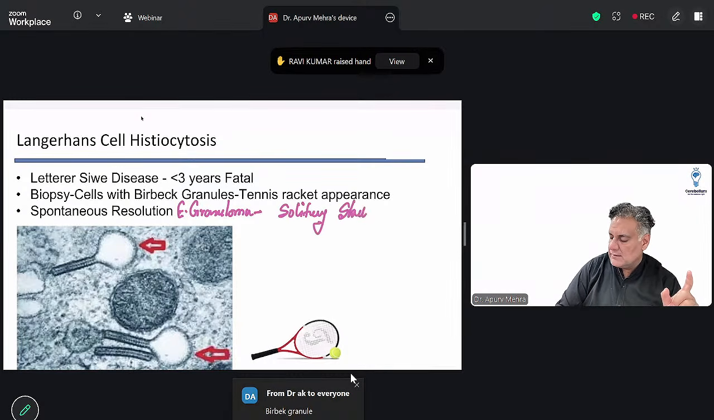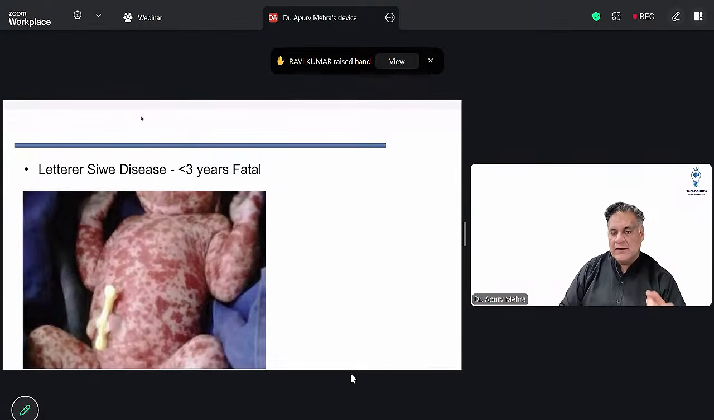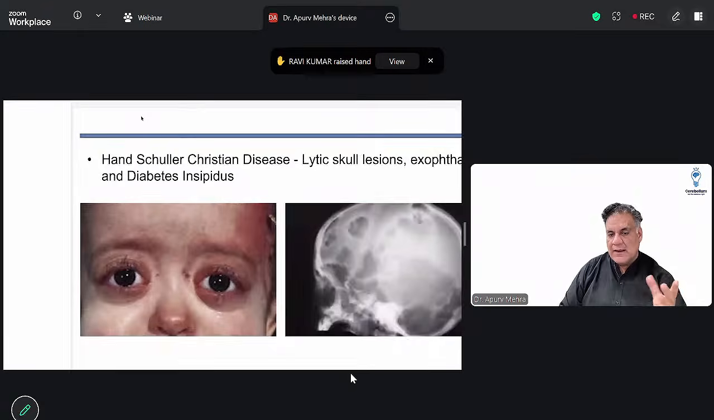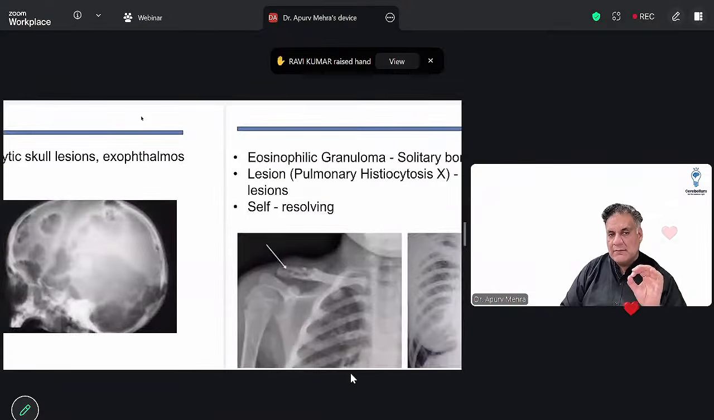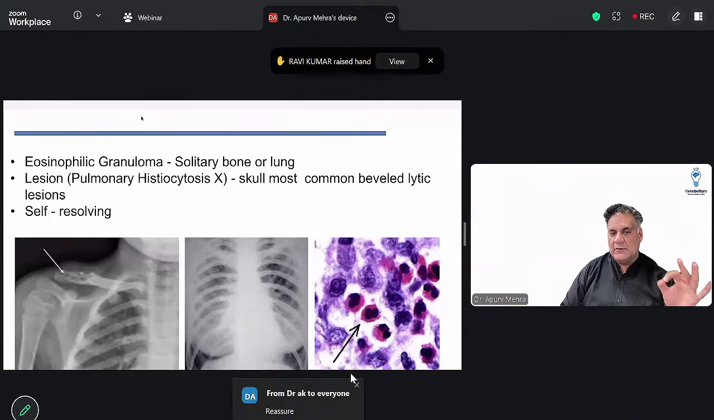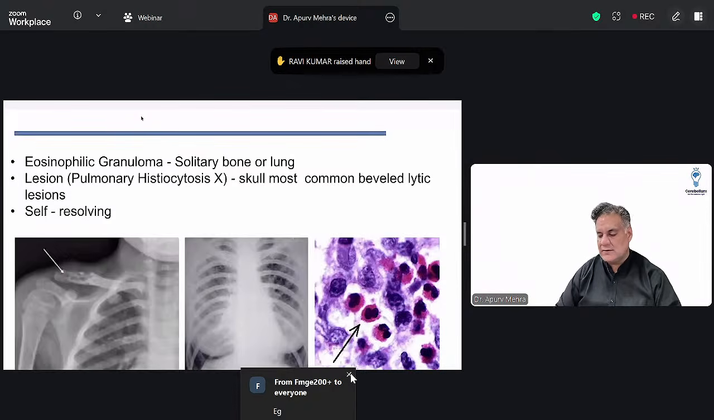Usually the skull. It is self-resolving. And in medical science, whatever is self-resolving, beta, is an MCQ. So Letterer-Siwe disease is fatal. Hand-Schüller-Christian disease is lytic lesions with eye lesions with diabetes. But single lesions are eosinophilic granuloma. They have a beveled lesion. आपको beveled पता क्या होता है? Slope, ढलान. Okay, beveled lesion. So it is a slope in the skull.